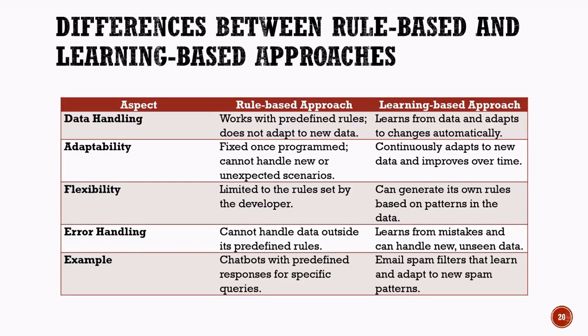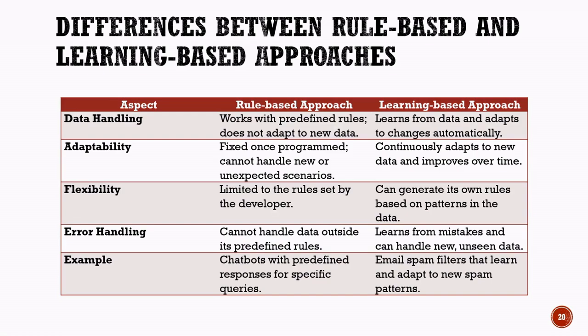Rule-based versus learning-based approaches. Now that we have studied both rule-based and learning-based AI systems, let's compare them to understand their key differences. The first difference is in the way they handle data. A rule-based system works using predefined rules created by developers and does not automatically adapt to new data. In contrast, a learning-based system learns directly from data and can adapt as new information becomes available.